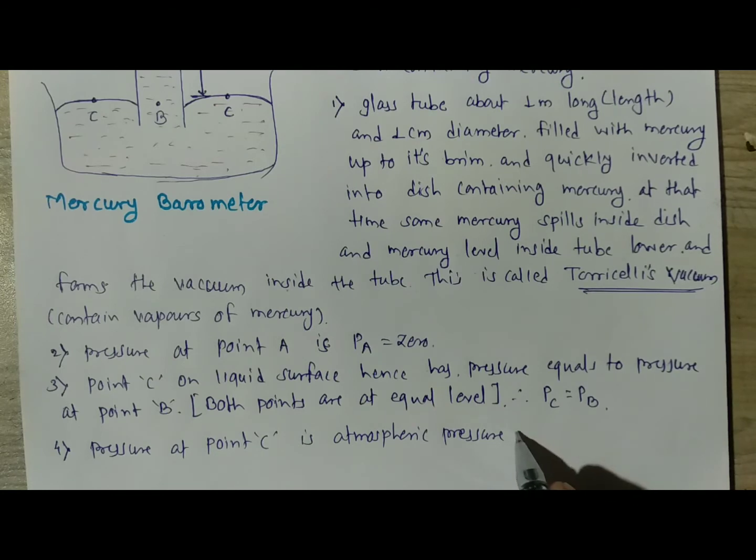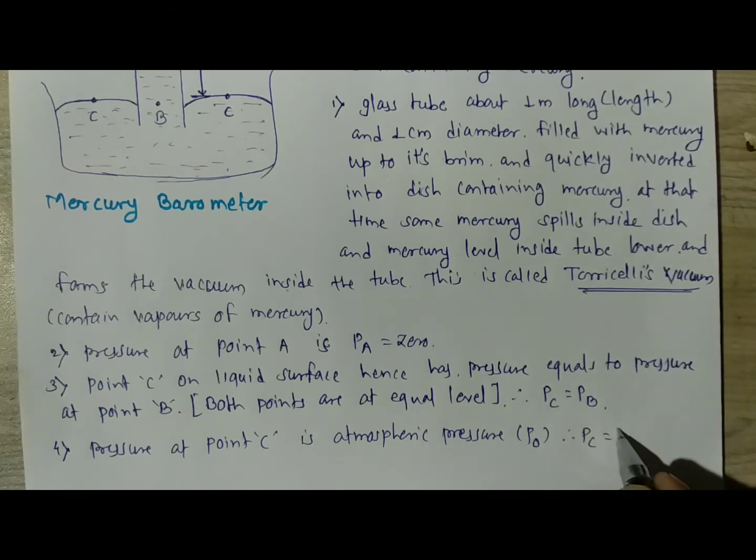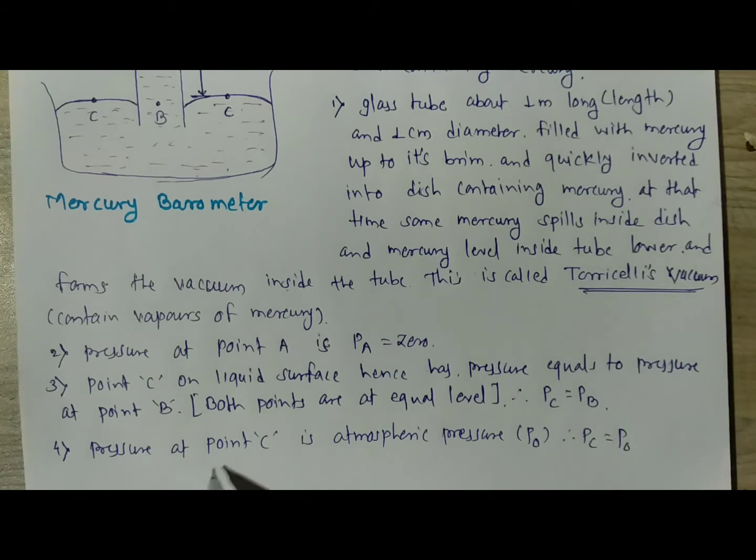Therefore PC is equal to PB. But here we have to consider that the pressure at point C is atmospheric pressure, denoted by P0, and therefore PC is equal to P0, that is, PB is equal to P0.